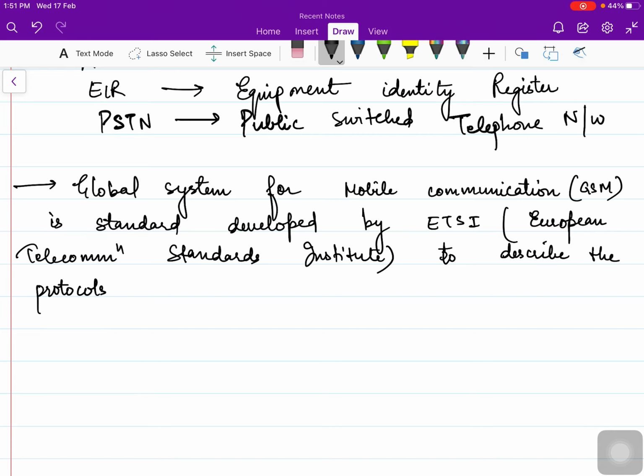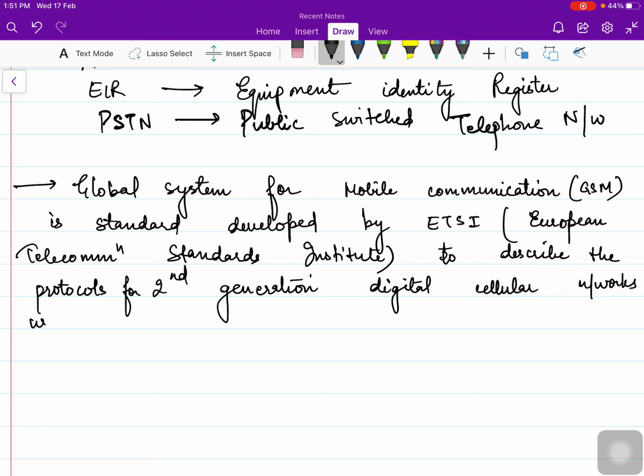Every standard describes the protocols for that particular generation. So protocols for second generation digital cellular networks, used for mobile devices.